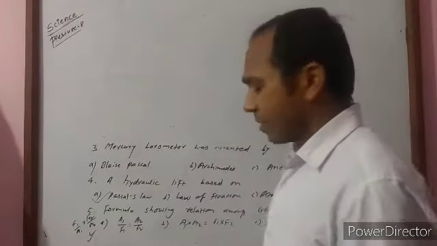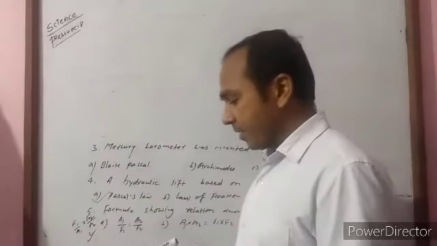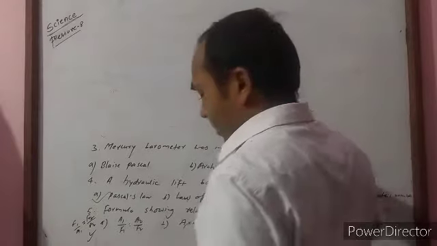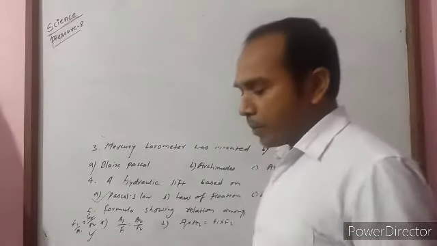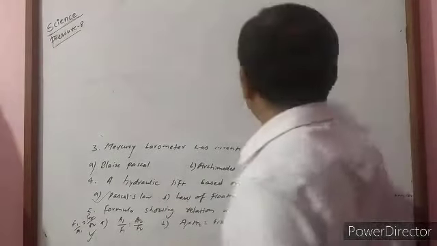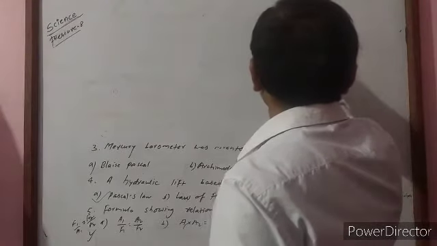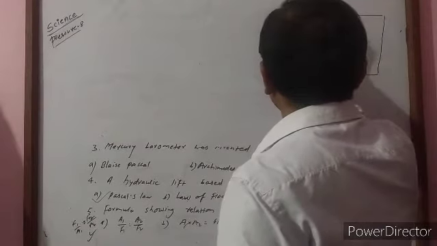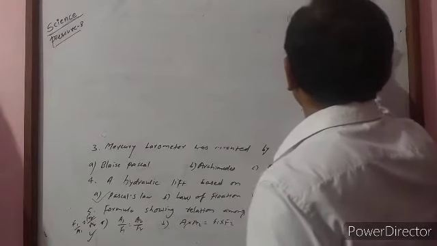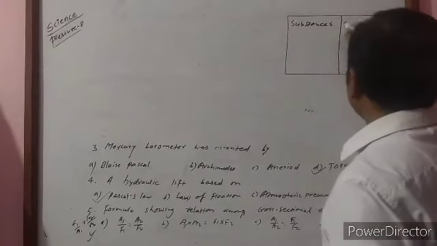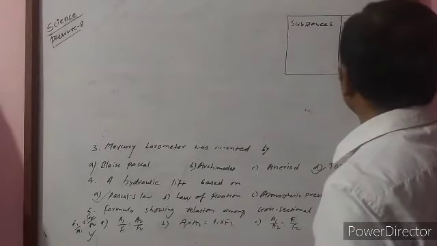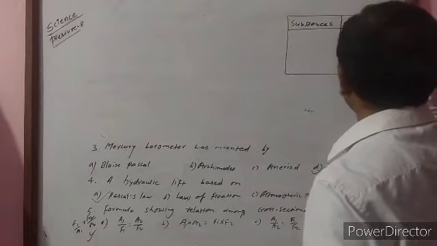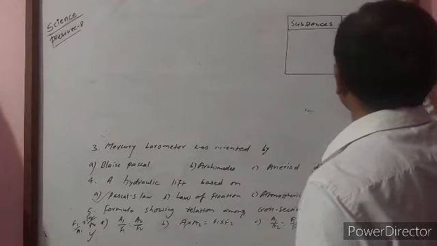Another, here one question is very important, a diagrammatic question. Here the densities of three substances are given, and I am going to write here: substance and their density, with density given in gram per centimeter cube.